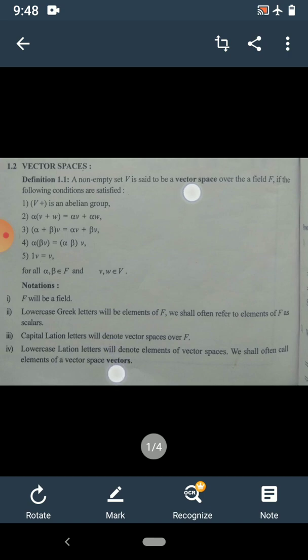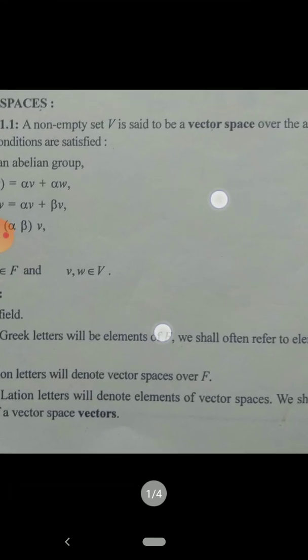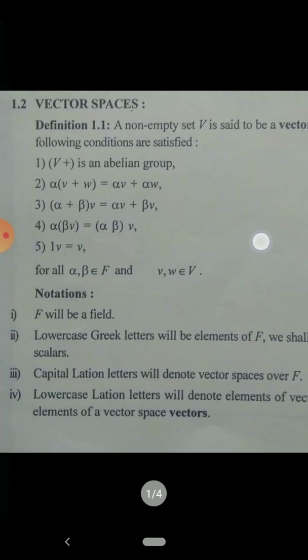First is (V, +) is an abelian group. Second, alpha(v + w) = alpha v + alpha w. Third condition, (alpha + beta)v = alpha v + beta v.